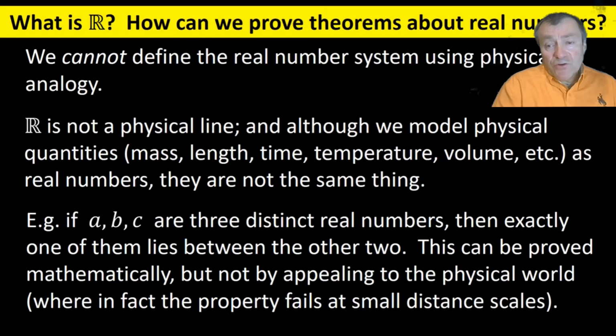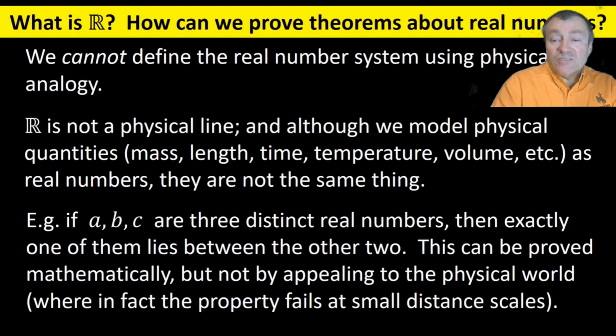Another example you can prove mathematically, right? For any three distinct real numbers A, B, C, exactly one of them lies between the other two. Think about this fact. It should sound very reasonable. I gave you the axioms for an ordered field in the first video, and that gives you enough of a basis to write down a short proof of this result. However, you cannot prove it by physical experiment. In fact, it's not even true in the physical world. You imagine it perhaps to be true.